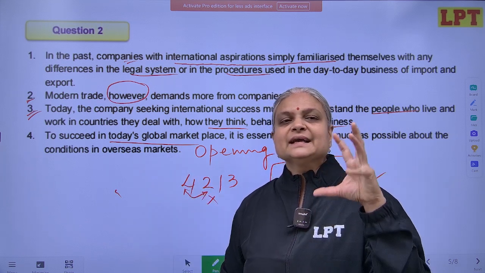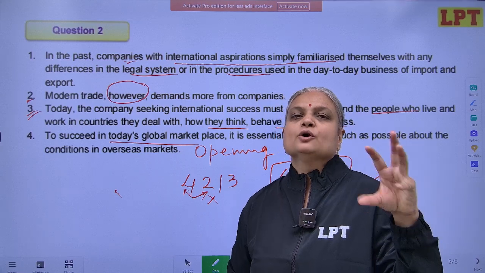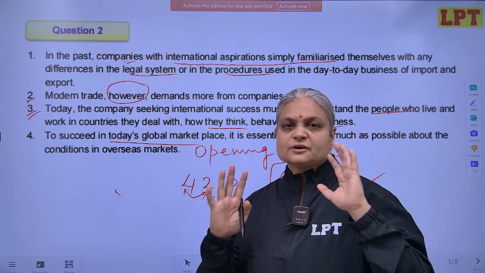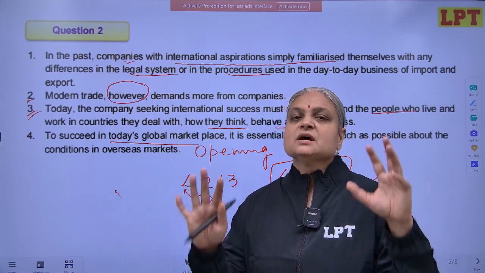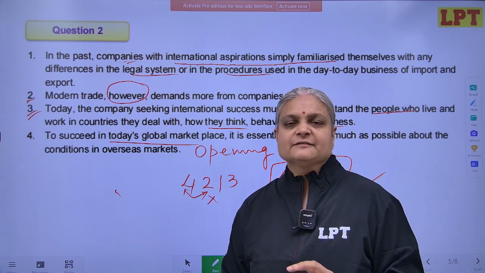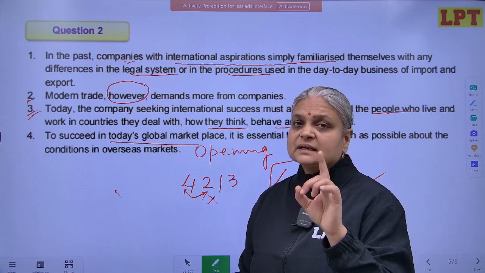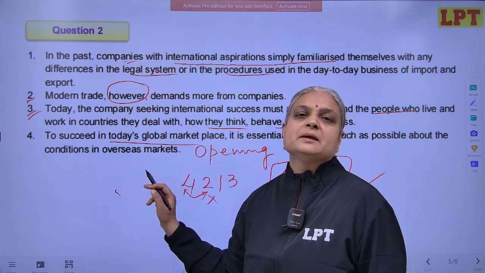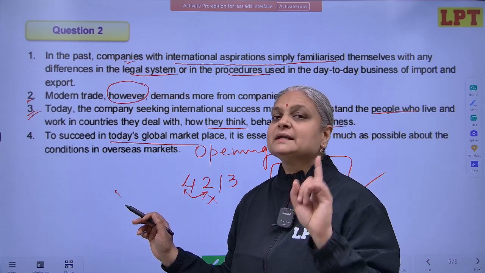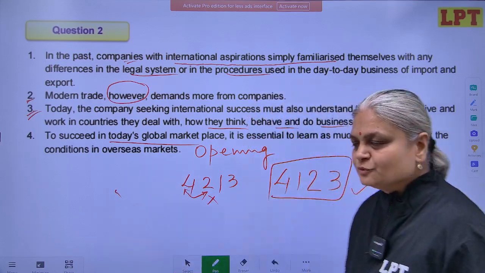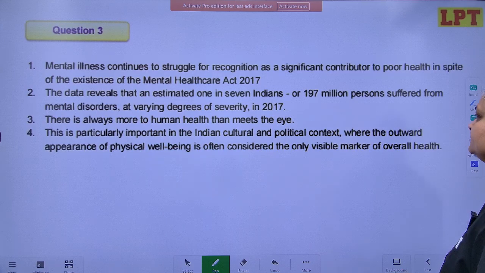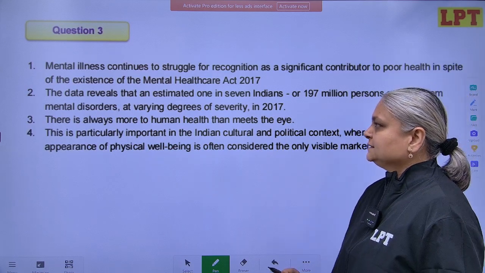You are not getting defeated by your own clues. So we are not rushing in answering the questions. We are reading this paragraph at least 2 to 3 times, but identifying the logical flow of the paragraph, and that is what is required in IPMAT Indore. Let's move to the next question. Alright.